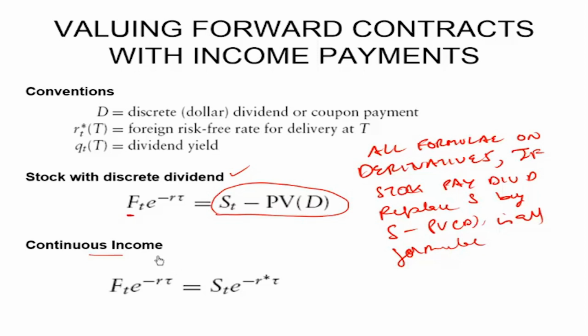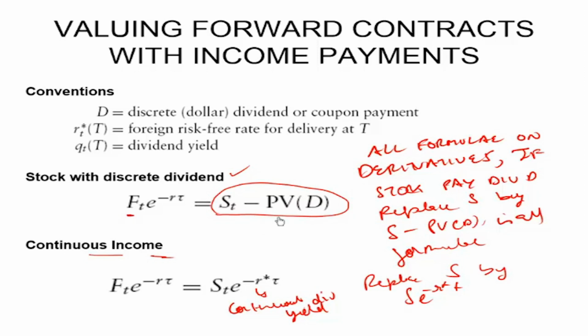If the stock pays a continuously compounded dividend of D, then replace S by S e raised to power minus R star T, where R star is the continuous dividend yield. They both mean the same thing. It's also a present value in a way. However, this is a continuously compounded present value. This would be a discrete present value.